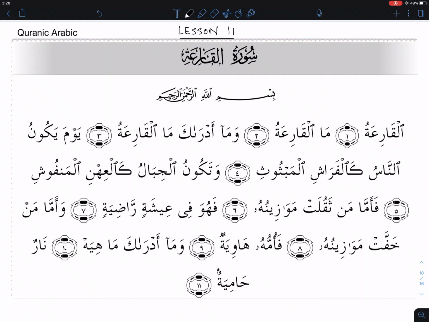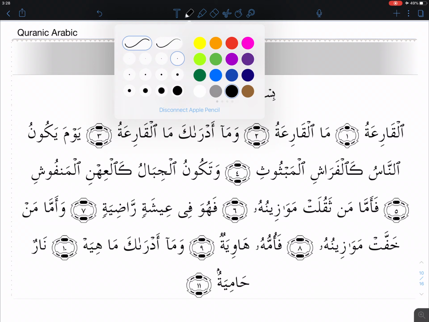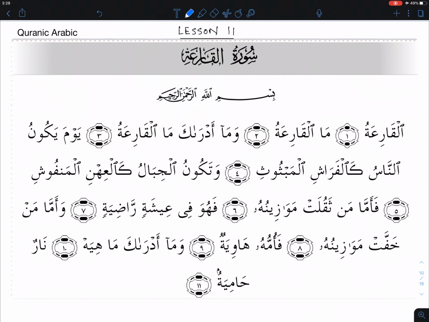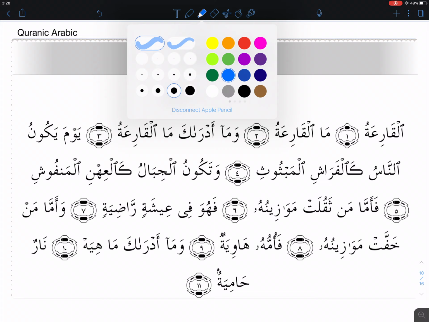So, inshallah, we continue with our 11th lesson. And in this lesson, I just wanted to apply some of the rules we have learned in the Quran. So, in front of us here is Surah Al-Qari'ah. It's in the 30th juz of the Quran. And many of us, I'm sure, have memorized this surah and recite it in our prayers. So, let's start applying the rules we have learned to this surah, inshallah. So let's look at it here.